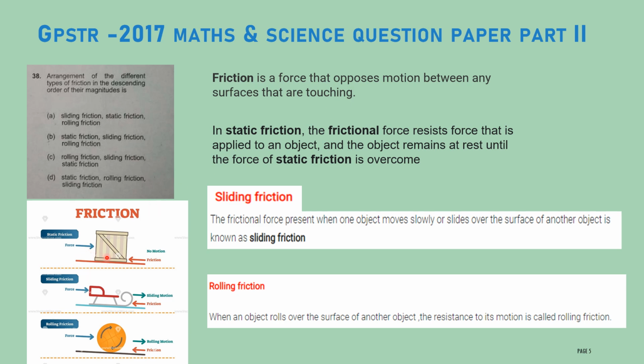If an object wants to move, you have to apply a force. Then the object will be in contact with the surface, and this surface will oppose the motion of the object. That process we call friction.